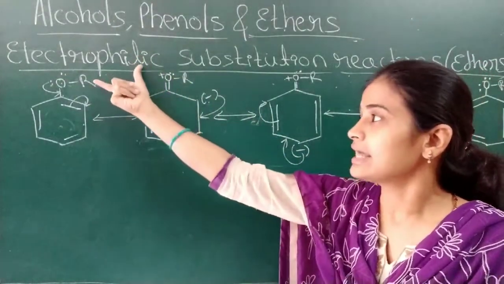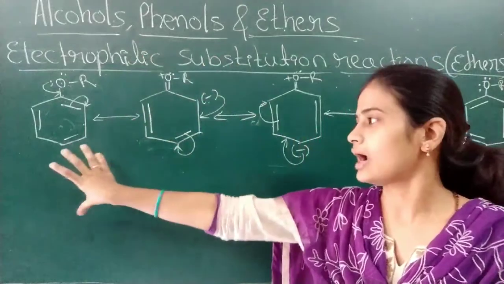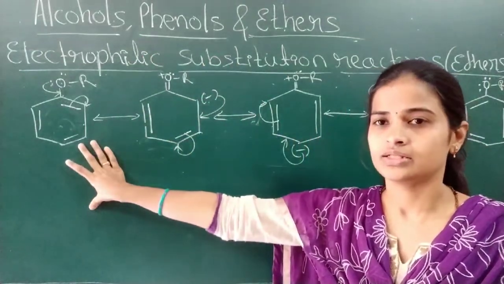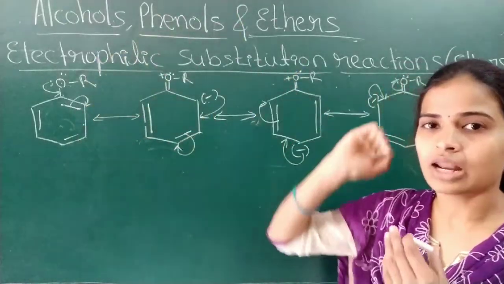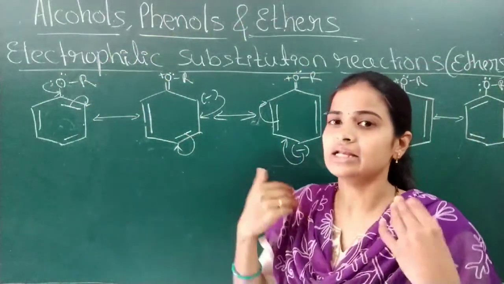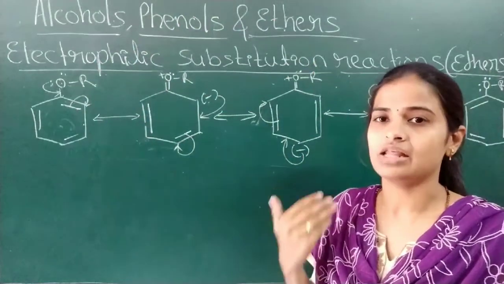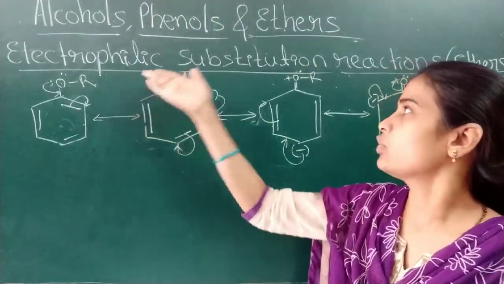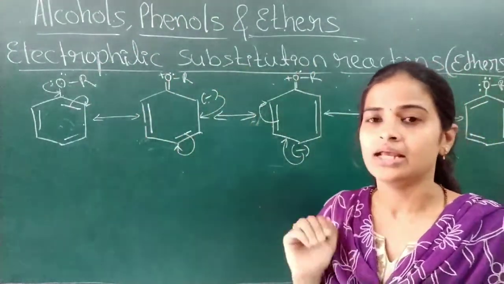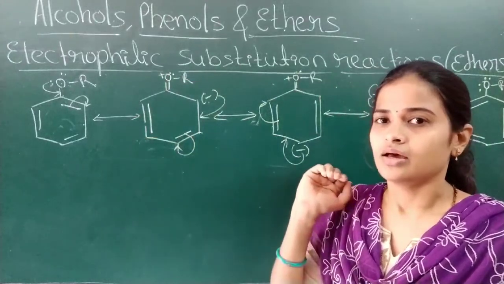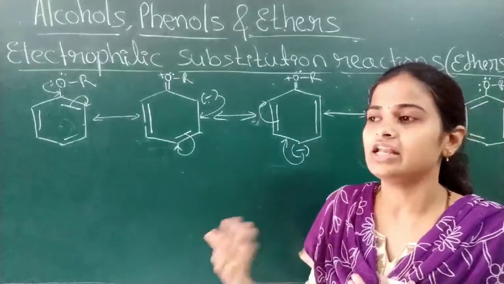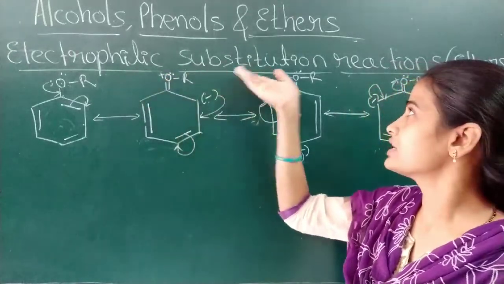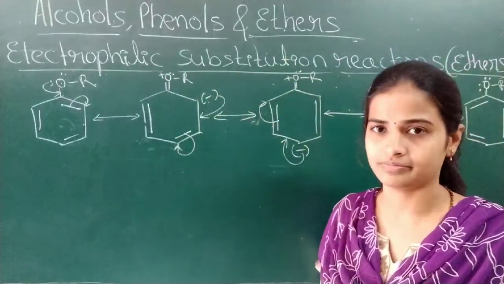Therefore, the incoming electrophile is more likely to attack the ring. Therefore, when the alkoxy group is attached to the benzene ring, it increases the activity of the benzene ring towards electrophilic substitution. It increases the electron density on the benzene ring, hence it increases the affinity to undergo the electrophilic substitution reaction.